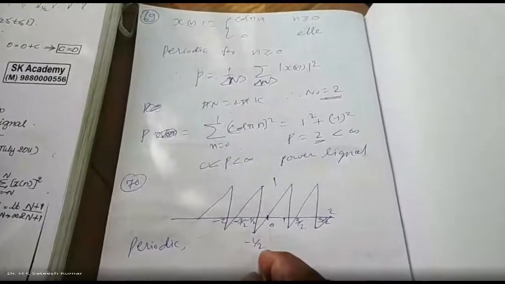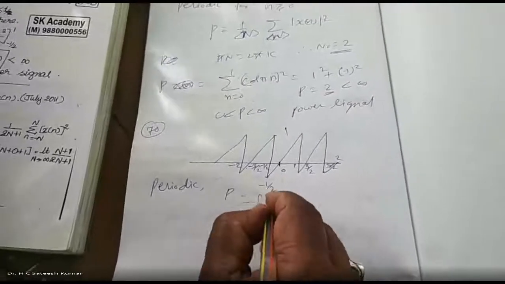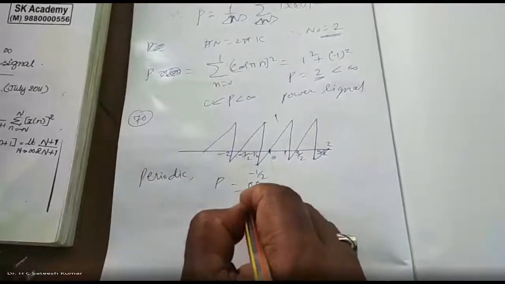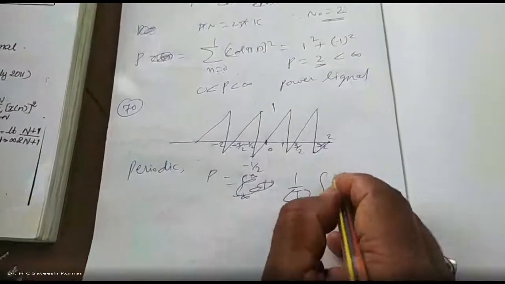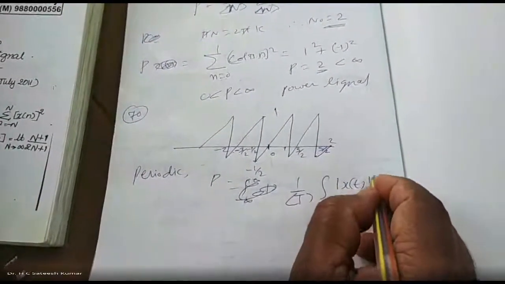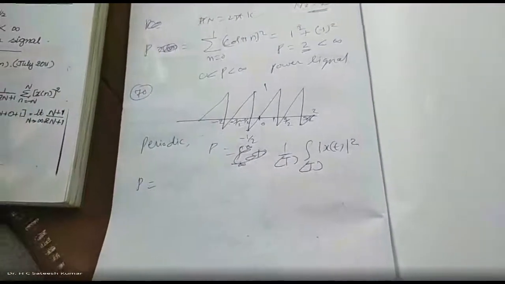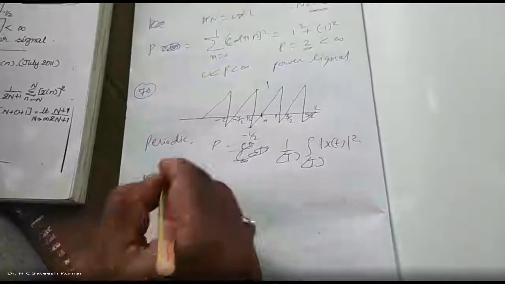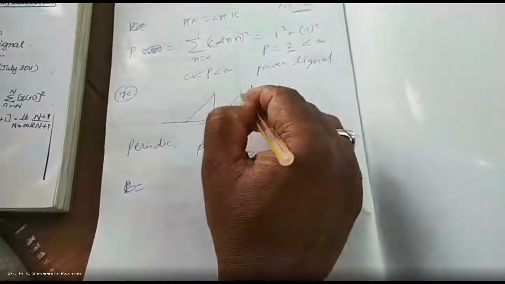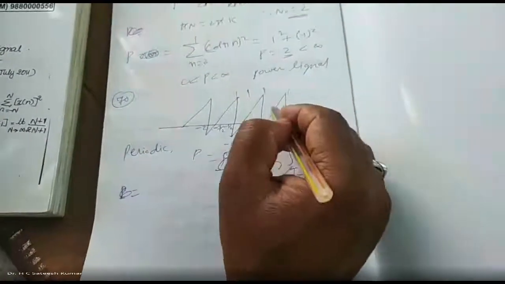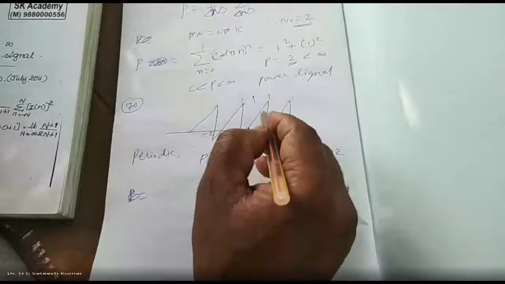So therefore we need to calculate the power. Power is equal to 1 by T, integration over the period T, magnitude of x of t whole square. So before calculating, we don't know the equation itself. We can take one cycle from here to here, or here to here, or here to here. That is your one cycle. Better is only this one you take it.